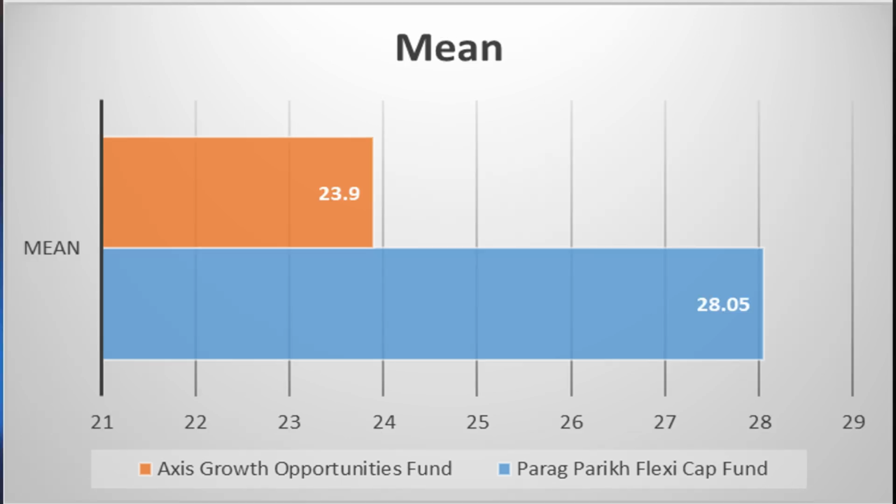And the last parameter in the risk analysis is past 3 years mean returns, and the higher the value of mean the better for the fund, and here again Parag Parikh Flexi Cap Fund is outperforming Axis Growth Opportunities Fund in past 3 years mean returns. So in risk analysis, in all the parameters, Parag Parikh Flexi Cap Fund is outperforming Axis Growth Opportunities Fund.